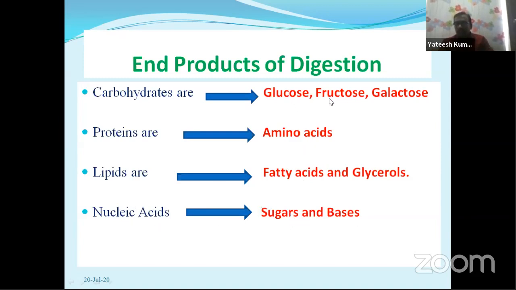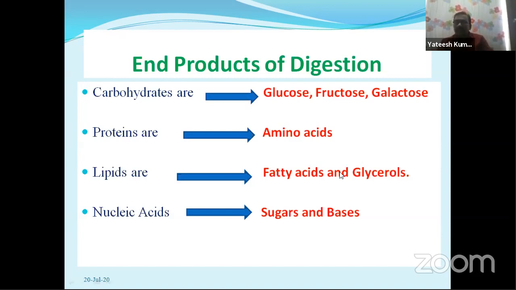So glucose, fructose, galactose, amino acids, fatty acids, glycerol, sugars, and bases, all these molecules are called end products of digestion, also called digested food. This digested food is very small, hence it enters into the lacteals or the villi of the small intestine.